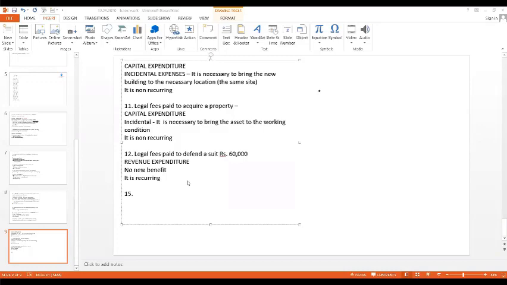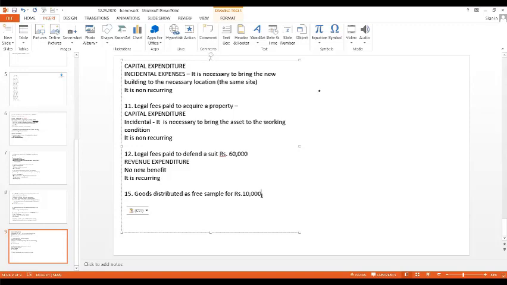Okay, so let's go to the next question. Goods distributed as free sample for rupees 10,000. Now, if you go outside a supermarket, you might see that some people are distributing free samples. They will give you free samples of shampoo or cookies, etcetera. Right? So now you tell me whether this expenditure is there for the company, not for us.